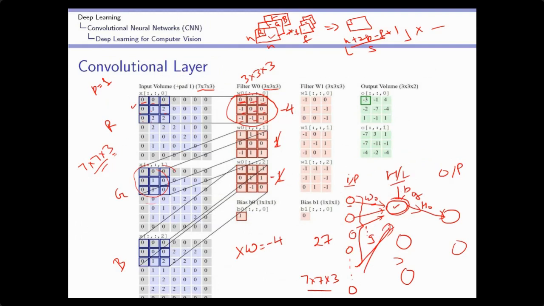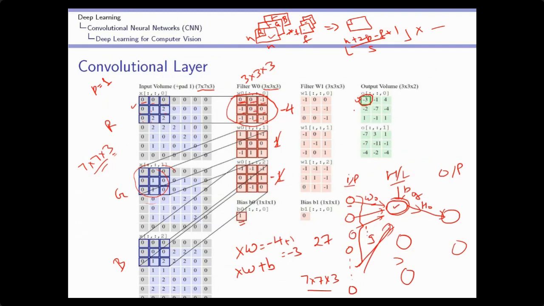Then we add a bias, so XW plus bias. The bias value given over here is 1. So minus 4 plus 1 will be minus 3, and that is the output. I have not applied the activation function here. So you will see here, after attaching only 27 pixels at a time, I calculate one output of this neuron, and that output is minus 3.